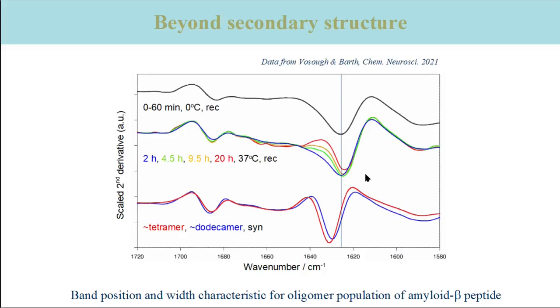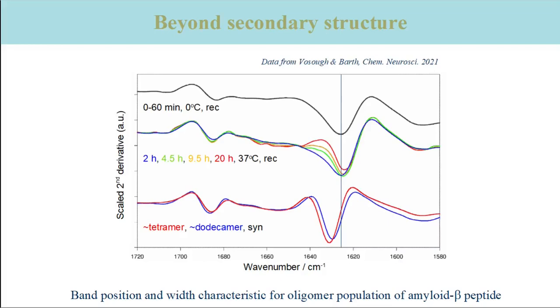approximately 30 peptide molecules. In addition to the shift, the band becomes narrower with time on its high wave number side, as you can see here, because there is less structural heterogeneity at later times. Thus, amyloid beta oligomers of different sizes exhibit their main beta sheet band at different wave numbers. The larger the oligomer, the lower the band position. In kinetic experiments, the band shifts down with time and becomes narrower.